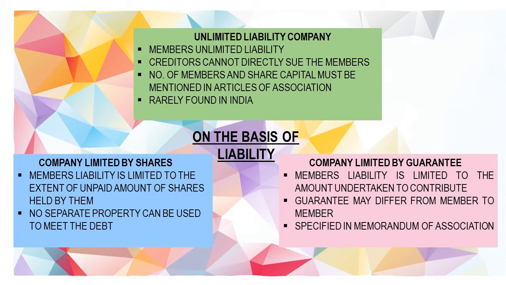Then, on the basis of liability, companies can be classified as first, unlimited liability company, second, company limited by shares, third, company limited by guarantee. So now, let's understand these. First is unlimited liability company.